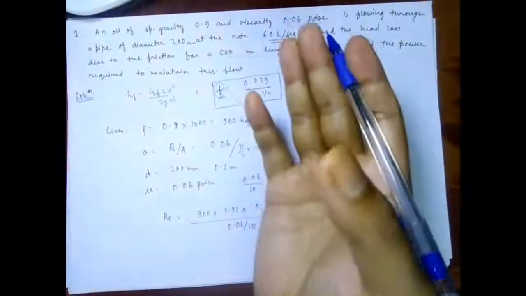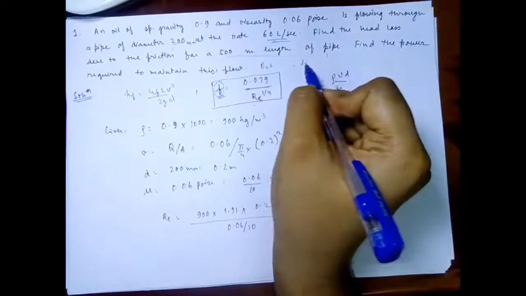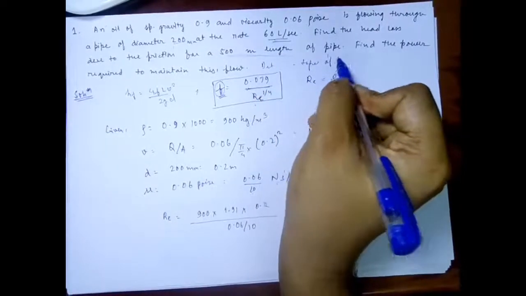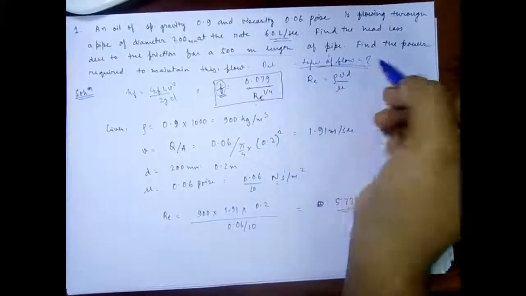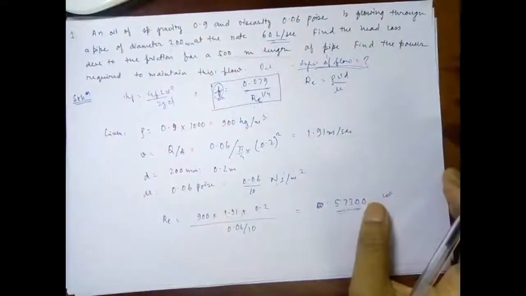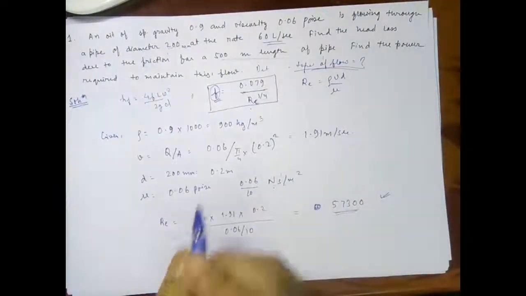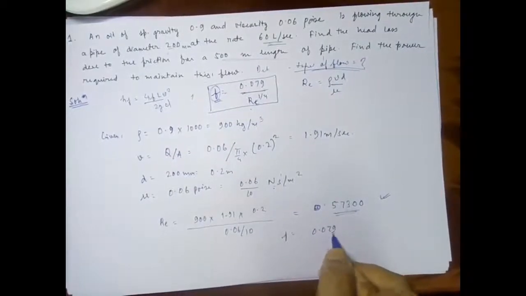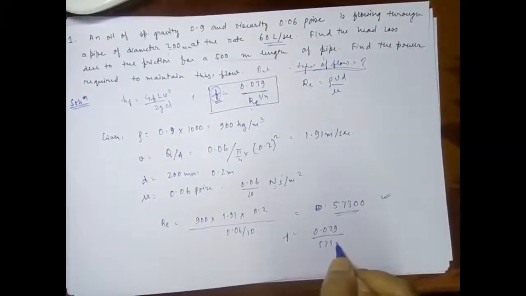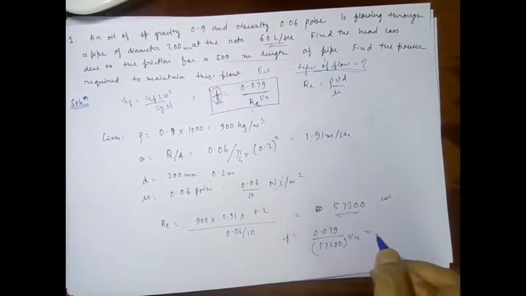If we had something in the question, determine the type of flow, we could say that the type of flow is a turbulent flow. Now after we got Re, f will be equal to 0.079 upon 57300 whole to the power 1 by 4, and thus it is equal to